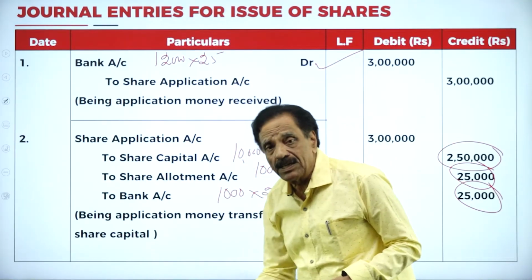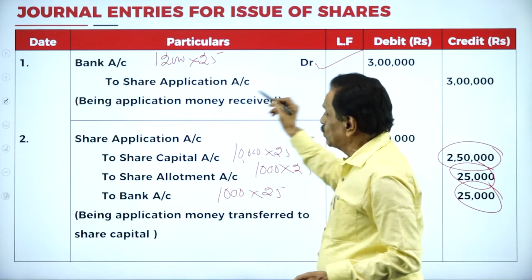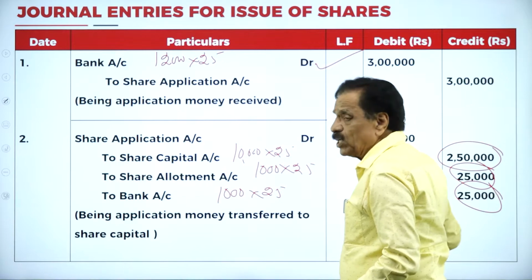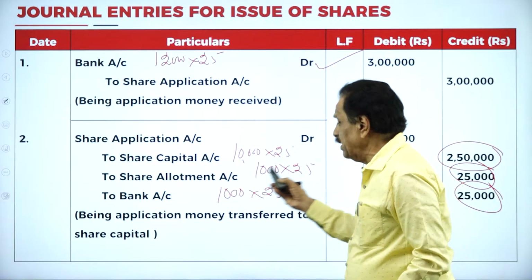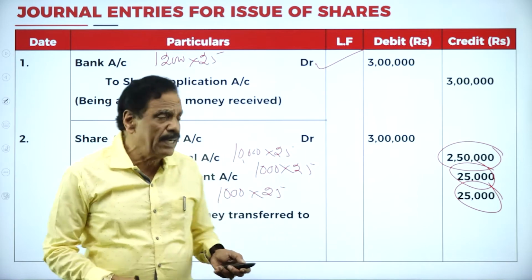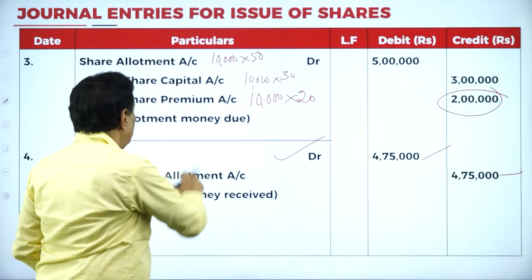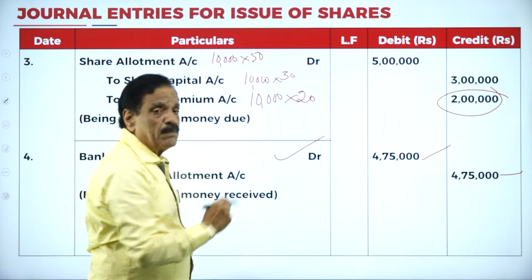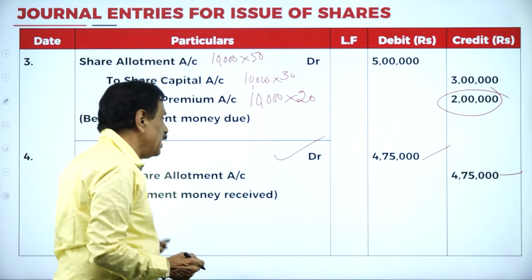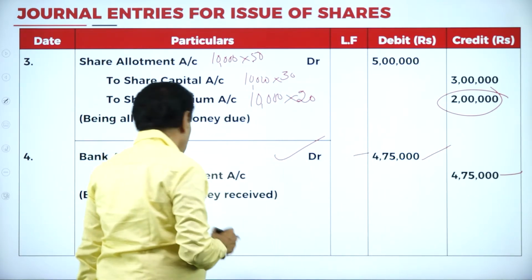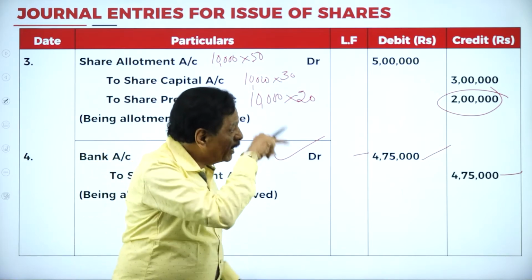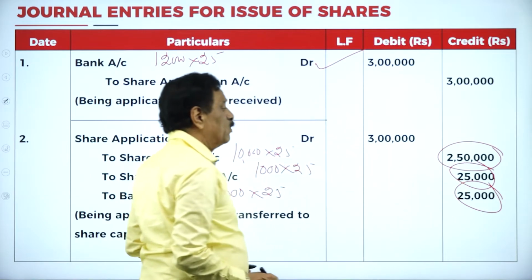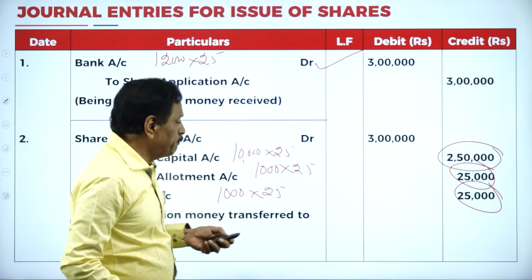So first, for application, bank account debit to share application account. Second entry, share application account debit to share capital, to share allotment, to bank account, which have been refunded. Then the due entry for allotment: share allotment account debit, to share capital account, to share premium account. When you receive the money, bank account debit to share allotment account. How much was already credited? In the previous one, 25,000 is credited to the allotment account.